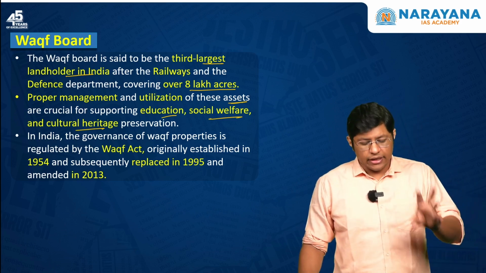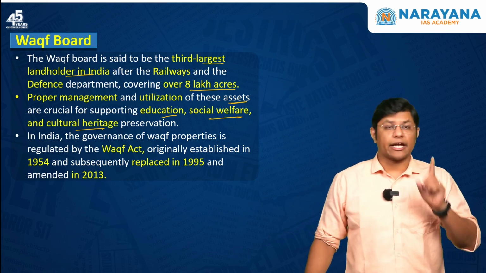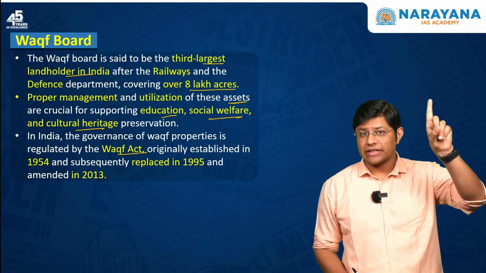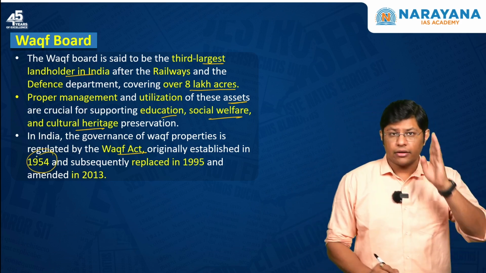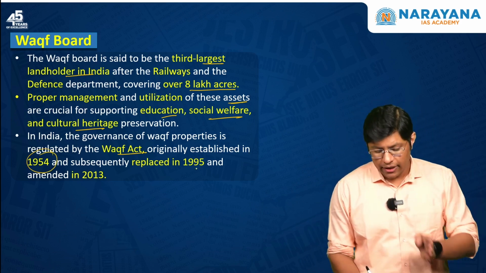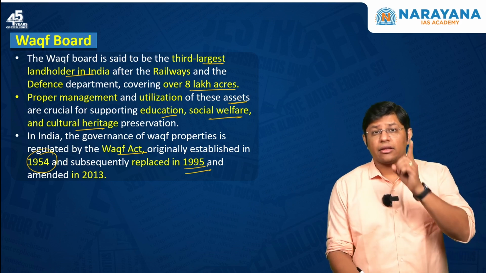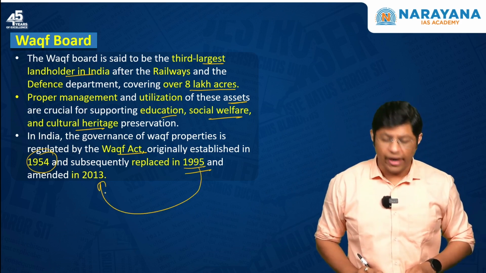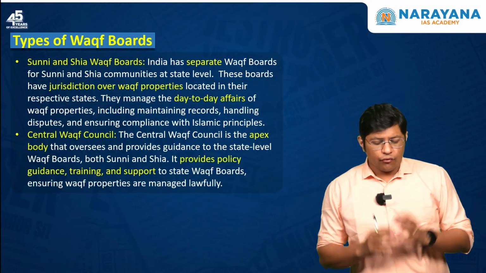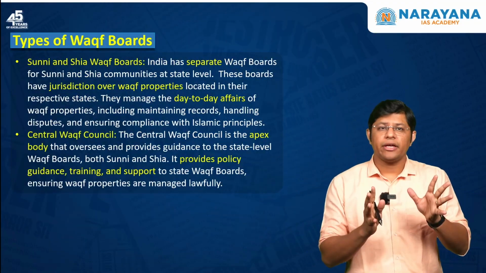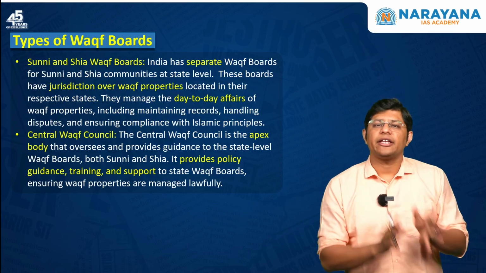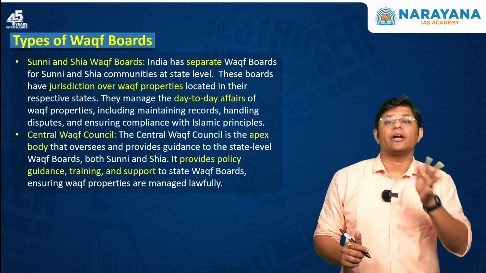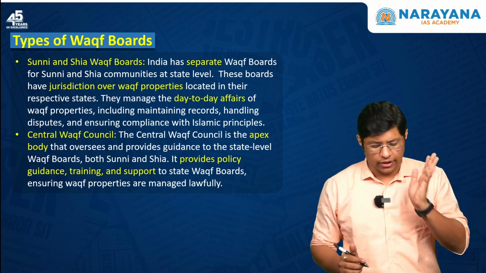Now, in India, the governance of the Wakf properties is regulated by the Wakf Act. This act was framed for the first time in 1954. The 1954 Act was replaced in 1995 and the 1995 Act was amended in the year 2013, right? Now, which are the types of Wakf Board? We have the Sunni Wakf Board and the Shia Wakf Board. In each and every state, we have separate Wakf Boards for Shia as well as Sunni, right?